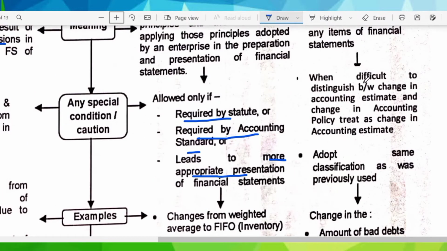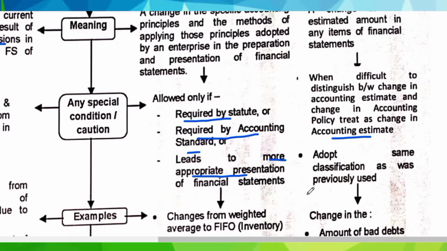In this part, we have to remember that when it is difficult to distinguish between change in accounting estimate and change in accounting policy, treat it as accounting estimate. So if there is a conflict between accounting estimate and accounting policy, we have to treat the change as change in accounting estimate. Also, the second point which we have to remember is to adopt the same classification as was previously used. We also have to look into when such revision may be necessary.